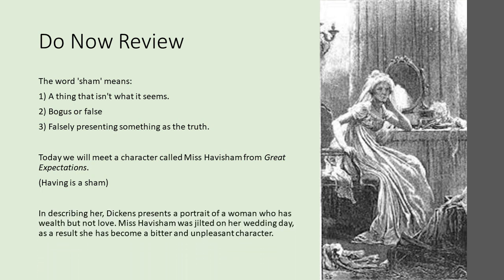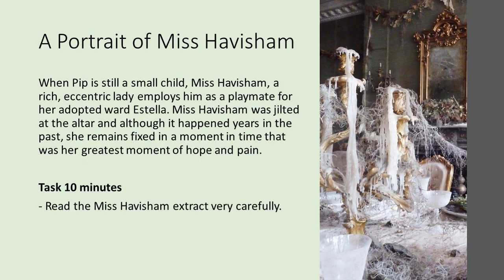In describing her, Dickens presents a portrait of a woman who has wealth but not love. Miss Havisham was jilted on her wedding day. Jilted means you're left at the altar. As a result, she's become a bitter and unpleasant character. A portrait of Miss Havisham.